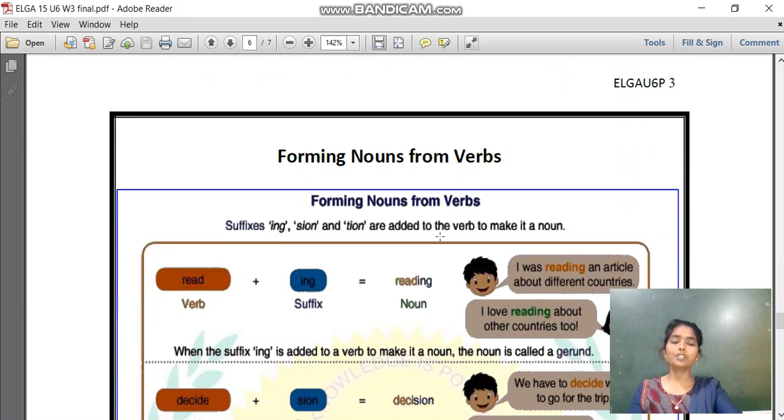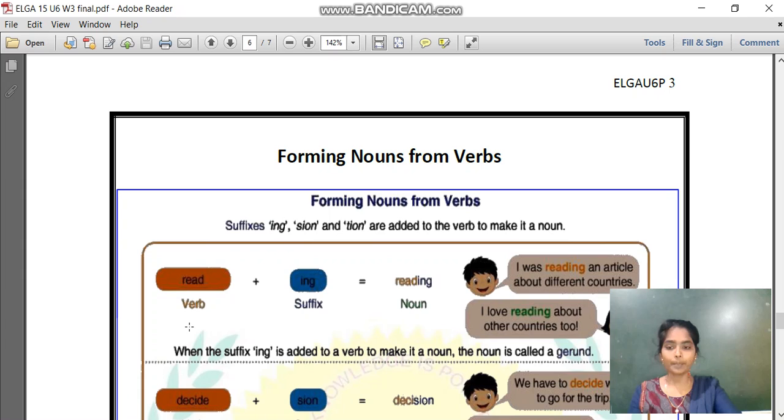Yes. Coming to the next concept: forming nouns from verbs. In the previous case, we did forming nouns from adjectives. Here, forming nouns from verbs. So adding -ing, -sion and -tion to the verb makes a noun. We are going to add suffixes like -ing, -sion and -tion to the verb, then it makes a noun.